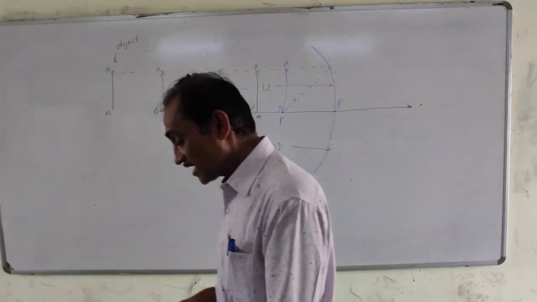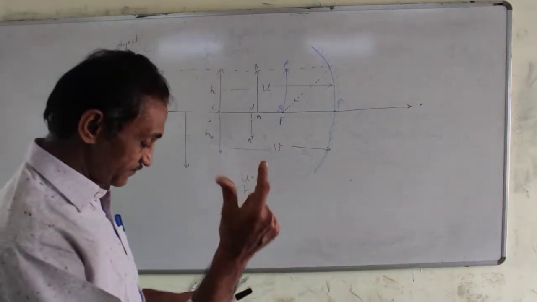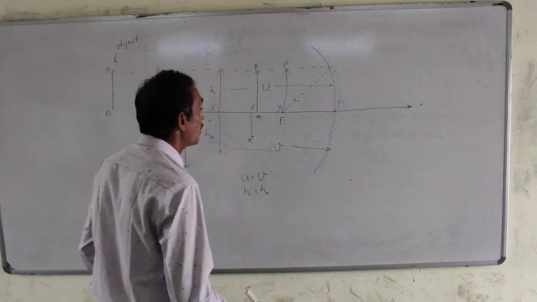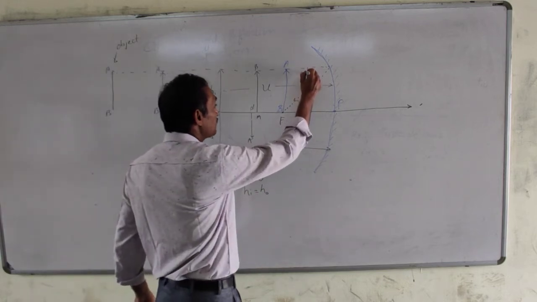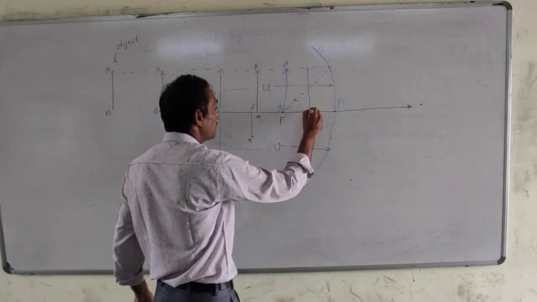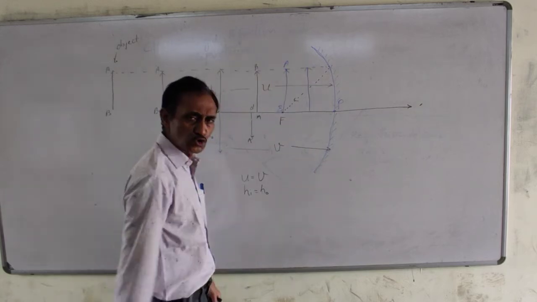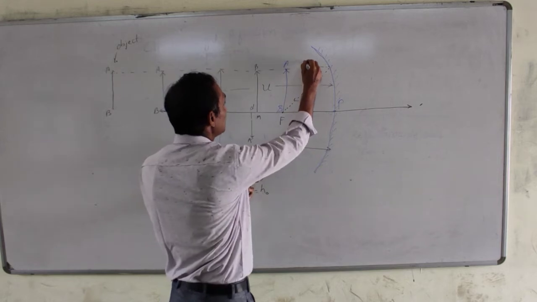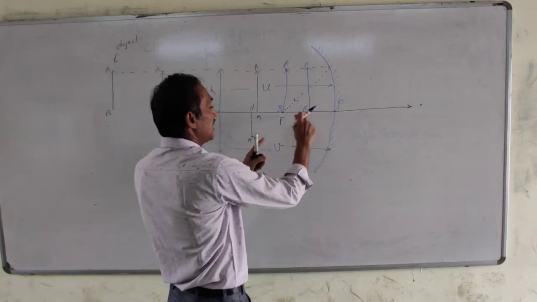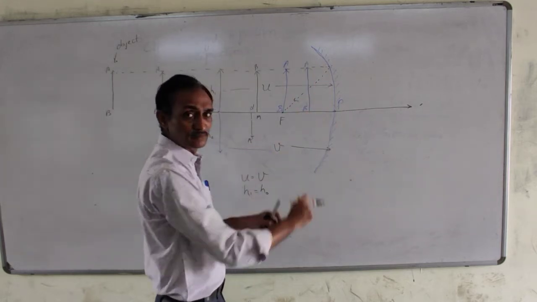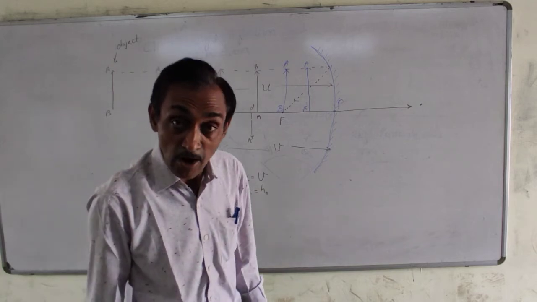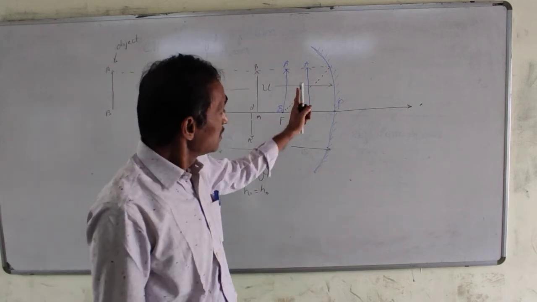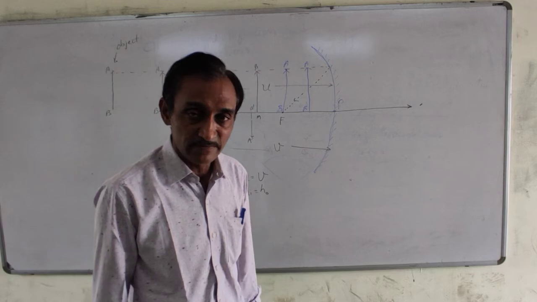Okay? Now I discuss special case. Mind well. If object is placed between F and P, very close to the mirror, you can see here, object is placed between pole and principal focus. Now image will differ.